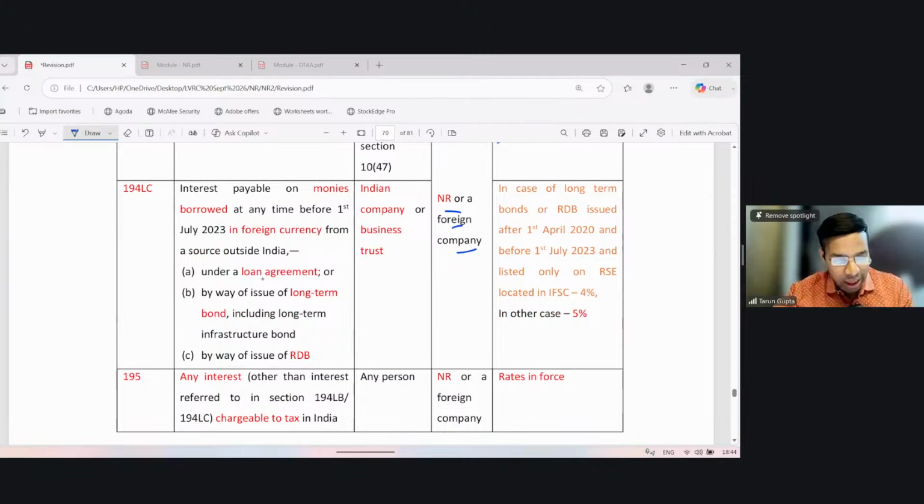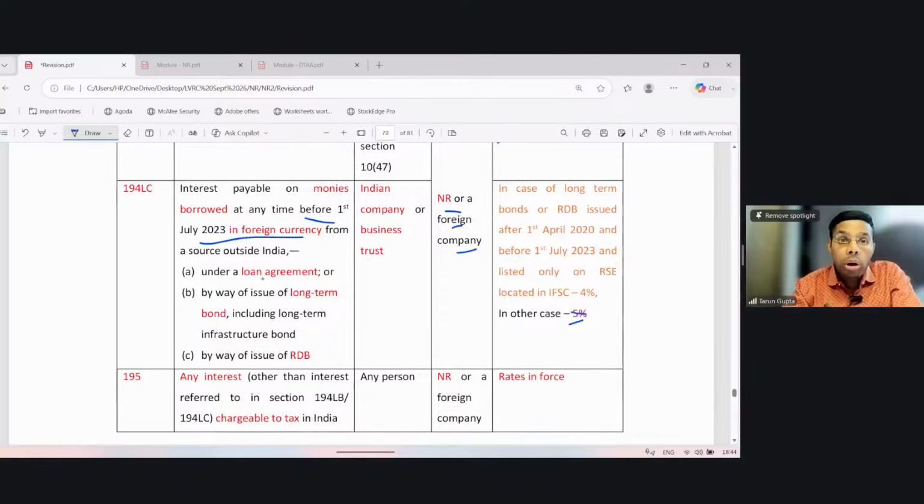194LC. So under 194LB, the money was borrowed by an infrastructure debt fund. Under 194LC, the interest is payable on money borrowed at any time before 1st July 2023. If the money was borrowed before 1st July 2023 in foreign currency, then only the benefit of 194LC, the concessional tax rate of 5%, is available. Otherwise not. So the loan must be taken on or before 1st July 2023.